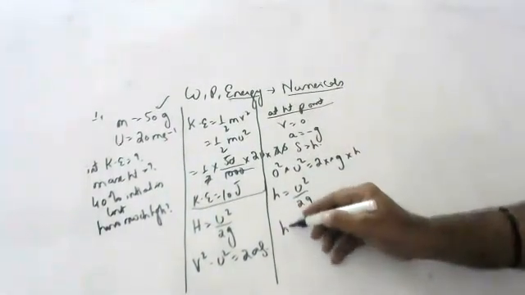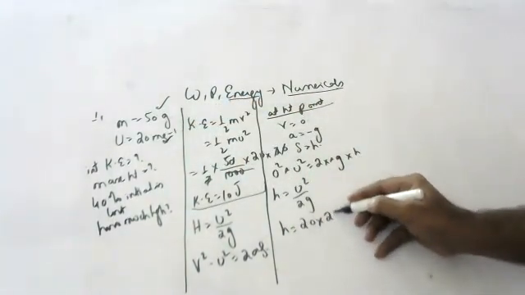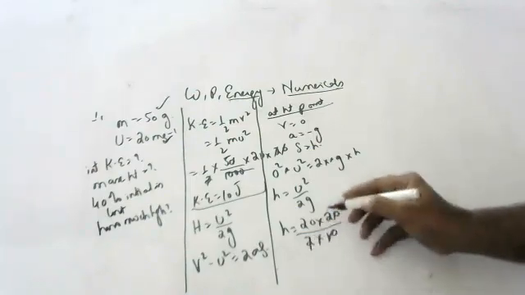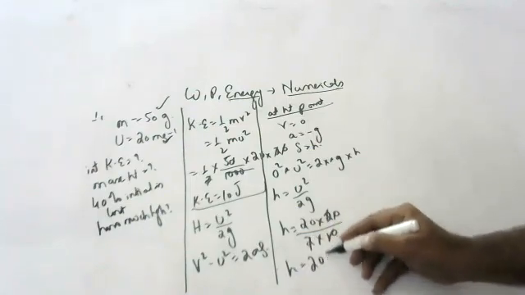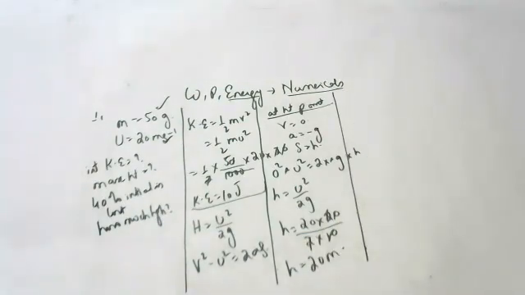So h is equal to how much, children? u is 20. 20 into 20 by 2 into 10 approximately. This cancels, this cancels. So 20 meters is the maximum height reached by the body.